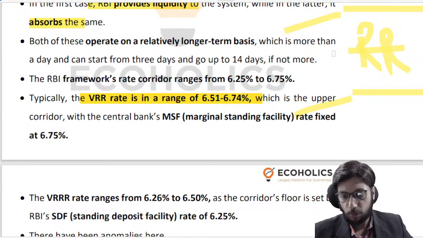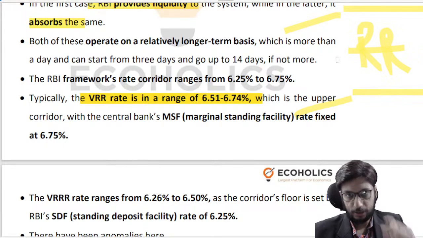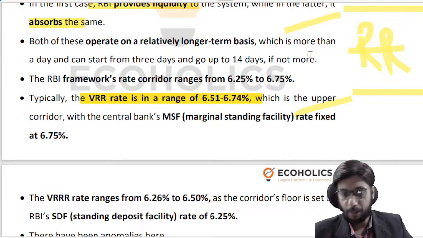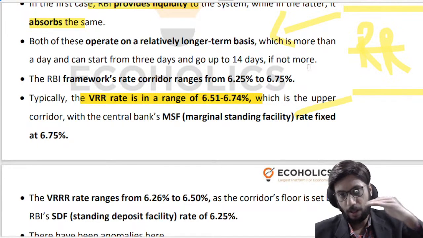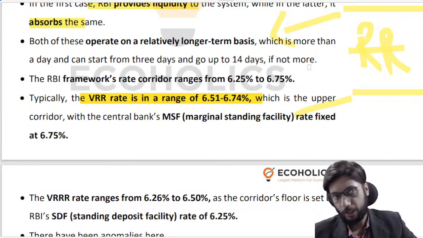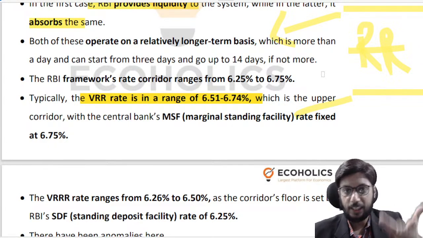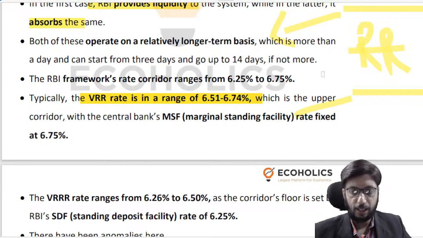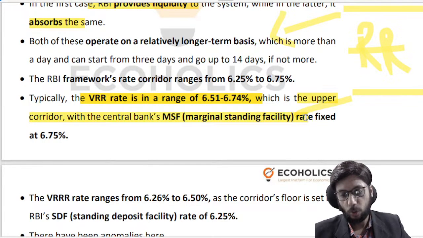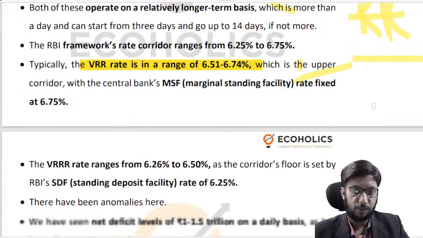So if the repo rate is 6.5%, RBI is willing to lend some amount of money to banks at 6.5%, right? But if banks need more money than what is available in the repo rate, then they need to approach the MSF window. That is the marginal standing facility window. That is the upper band of the rate corridor, right? Similarly, let's say you are an institution, you want to keep money with RBI, then you can do that at this lower end of the rate corridor, that is the reverse repo rate, right?